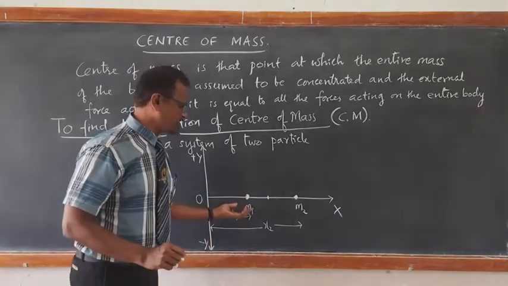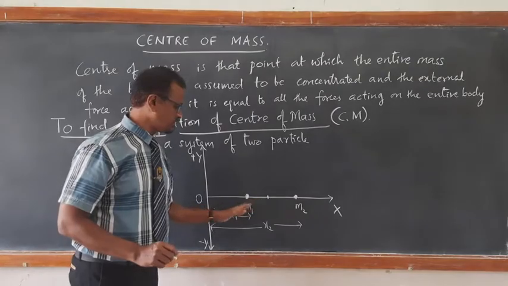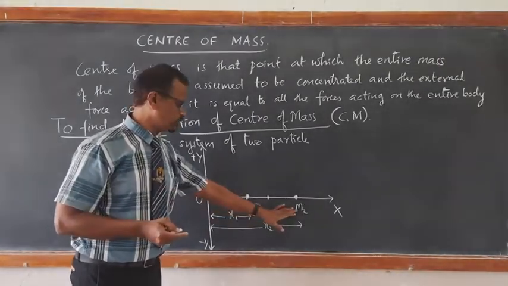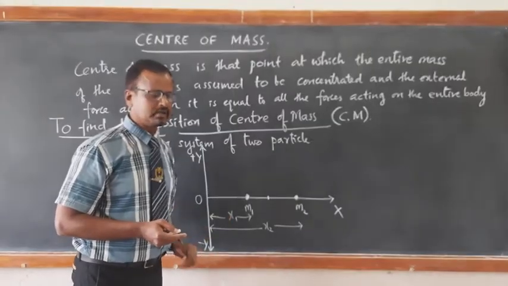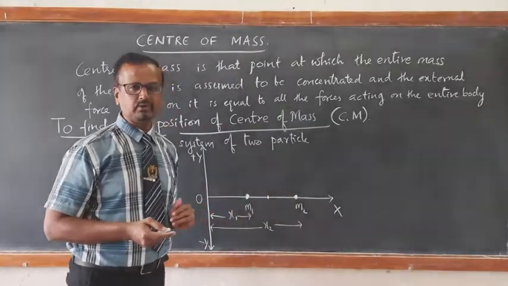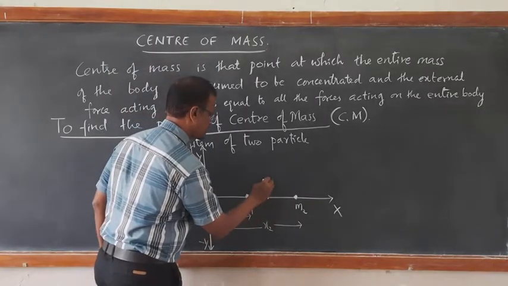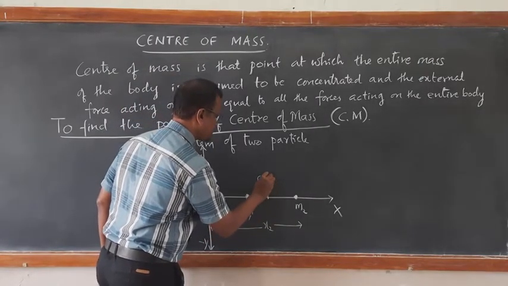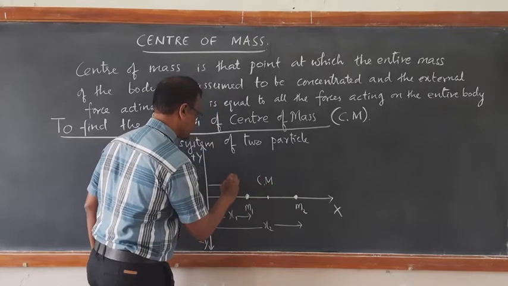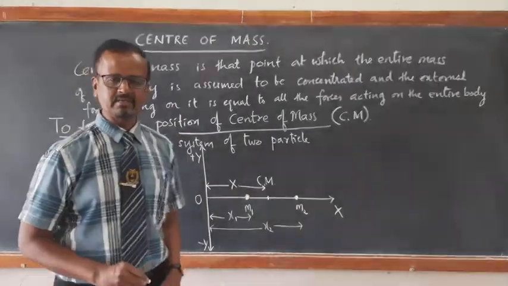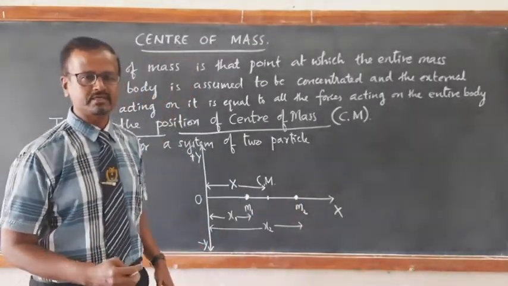If m1 is greater than m2, then the center of mass will be closer to m1, with your experience. If m2 is of mass greater than m1, then the center of mass will be closer to m2. Let me assume that this is the position of center of mass, which is at a distance X, capital X. Let X be the position of center of mass. Then how do you find out the position of center of mass?